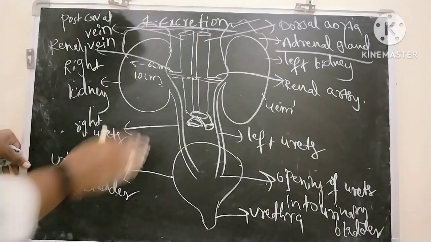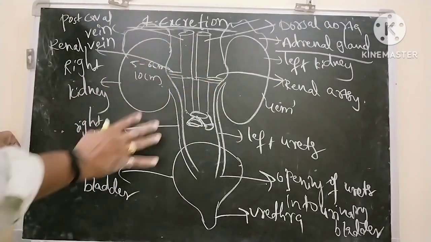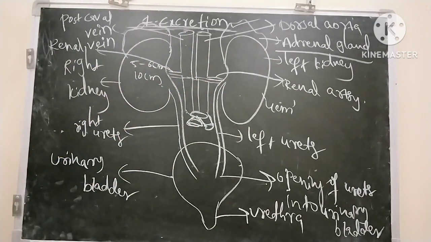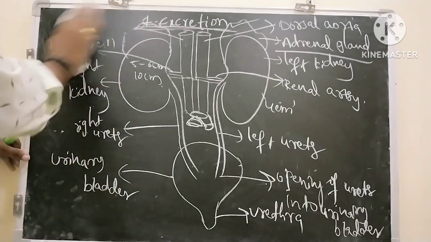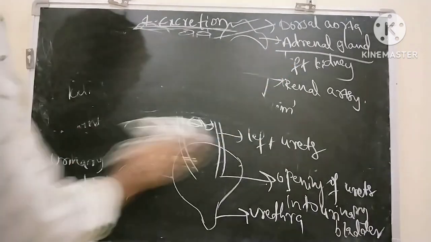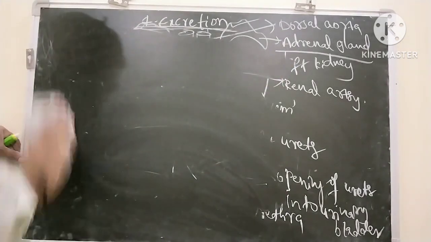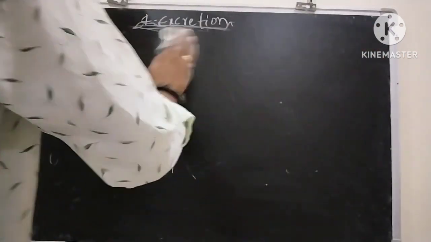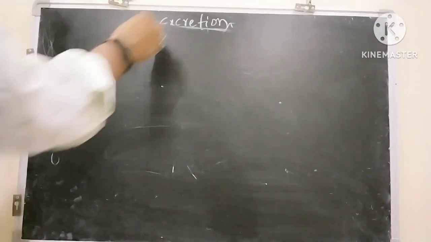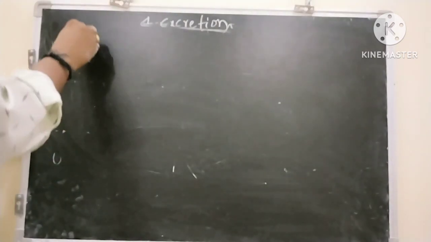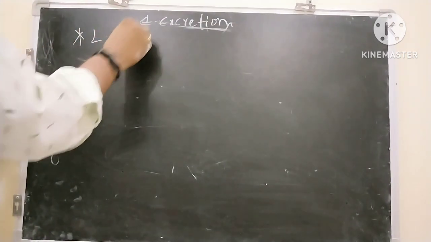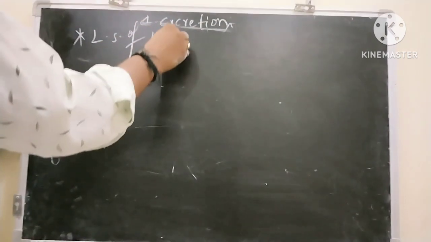So this is about the excretory system. Next one, L.S. of kidney, meaning longitudinal section of kidney, or internal structure of kidney.